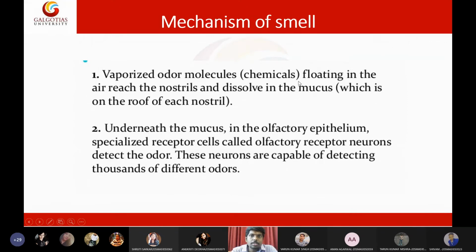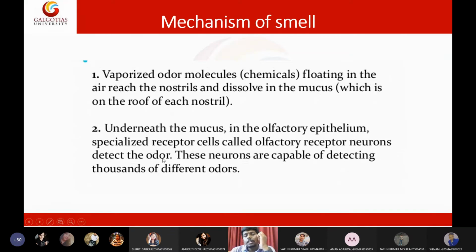So vaporized odor molecules or chemicals floating in the air will reach the nostril and dissolve in the mucus. These volatile gases will dissolve in the mucus, which is present on the rooftop. Then underneath this mucus is the olfactory epithelium, and in the olfactory epithelium, specialized receptor cells are present, called olfactory receptors. These olfactory receptors will detect the dissolved air molecules in the mucus, and they will detect the odor, or the smell.